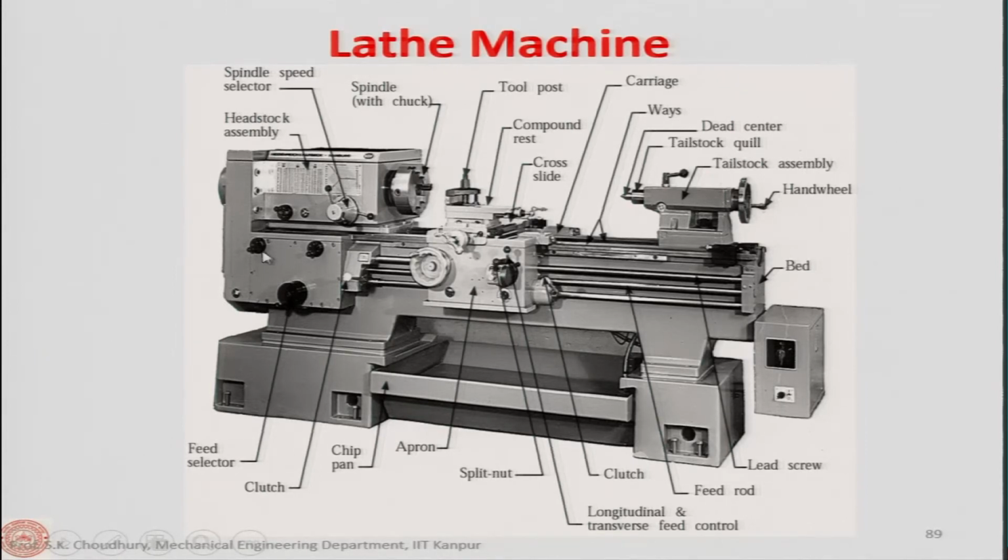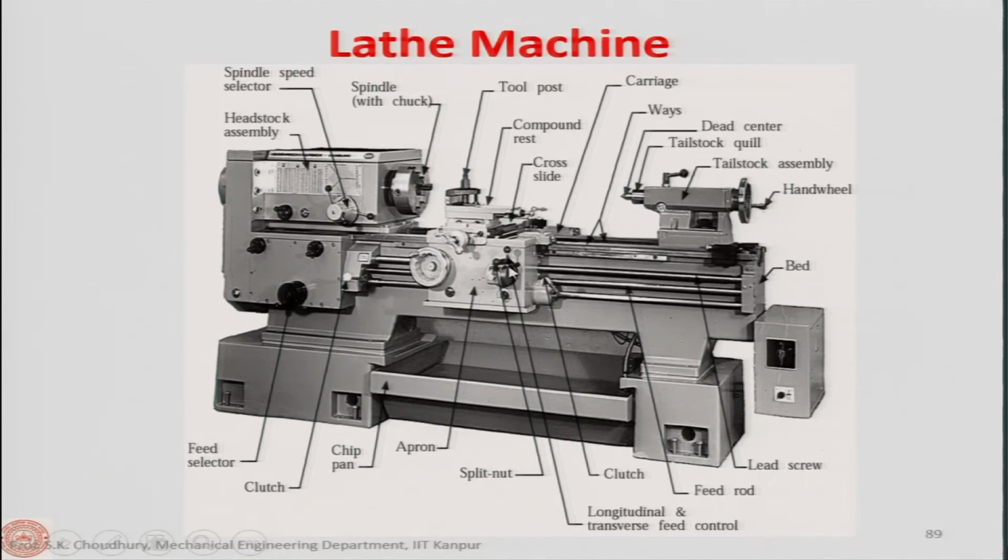This is the feed box. Inside the feed box we have the feed selector, for what kind of feed we are willing to supply, and this is the clutch. When this clutch is on, the feed is given, the feed is on. This is another clutch for the feed. So, this we have seen. Now, this is the longitudinal and the transverse feed control.